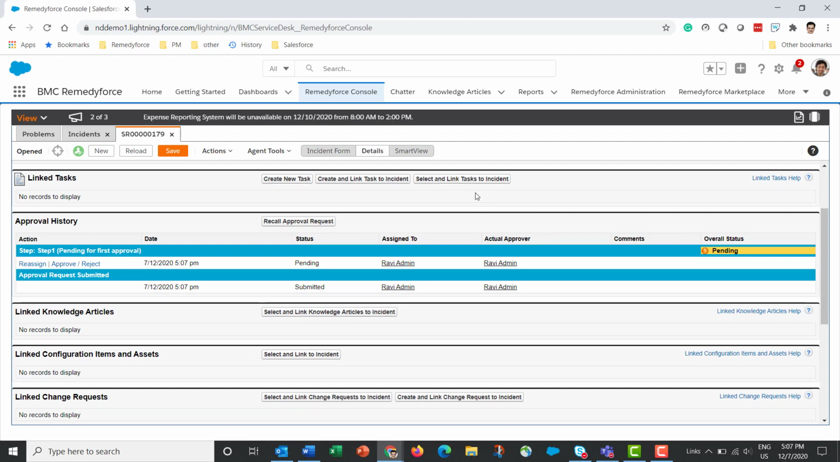As I said, there's already an approval process that has been set up that automatically routed this approval to someone. Here it appears that it's been routed to Ravi. Ravi admin happens to be the user through which I have logged into Remedyforce. So I can approve or reject this request right from here. But if the user was someone else, then that person would have to log into Remedyforce and approve or reject the request. So these are the three actions available: approve, reject, or reassign.